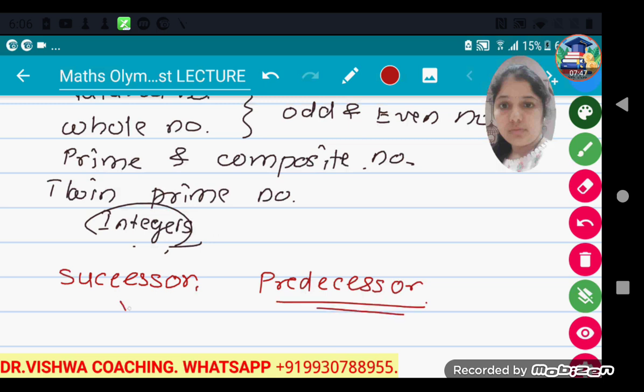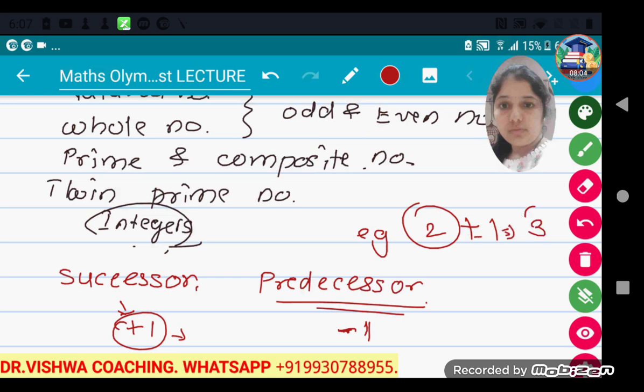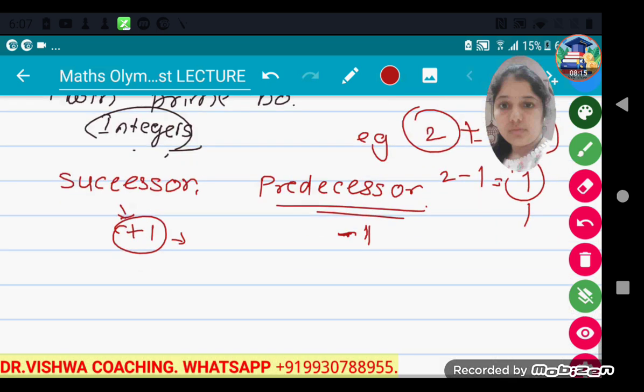Now if you add 1 to any number, we get the successor of that number. If we subtract 1 from any number, we get the predecessor of that number. For example, 2 is a number. If we add 1 to 2, we get the successor of 2, which is 3. If we subtract 1 from 2, we get the number 1, which is the predecessor of 2. So this is a very simple thing, successor and predecessor.